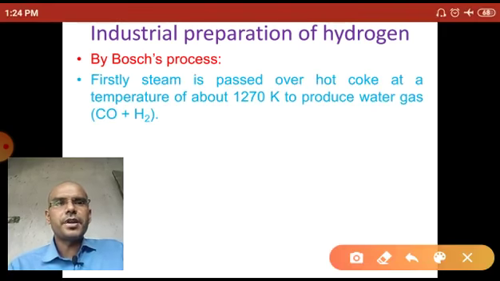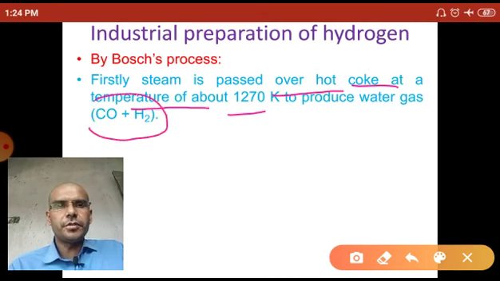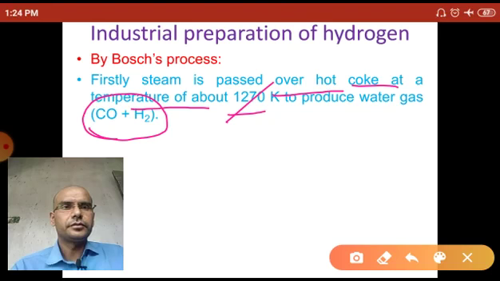Firstly, steam is passed over hot coke at a temperature of 1270 Kelvin to produce water gas. Water gas is a mixture of carbon monoxide and hydrogen. So first, the steam passes over hot coke at the temperature 1270 Kelvin.